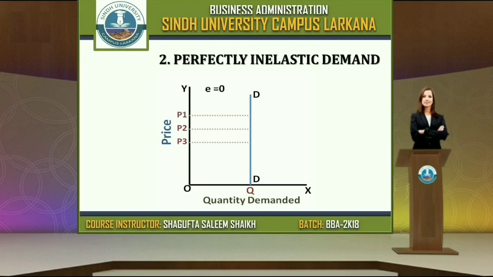The price is changing, P1, P2, P3. Price is changing, though demand is the same. Demand is not changing, though the price is changing. What are the products, what is the situation, what is the best example we should take for this? Daily usage commodities. You can think of daily usage commodities like vegetables or fruits, eatable items of any kind, and petrol. Whatever the changes in the price, demand will always be there. Demand will be stable.